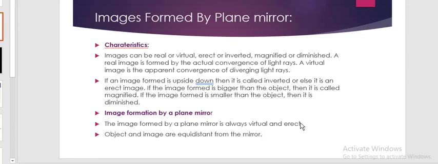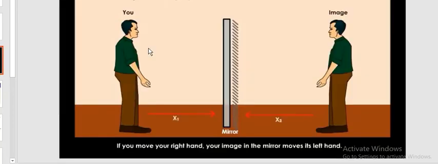So that is the kind of image which we get in the plane mirror, and that is a virtual image and is always erect. Object and image are equidistant from the mirror. Let us see in this figure. You can see this man, the distance, and the image formed of this man, and see the distance.